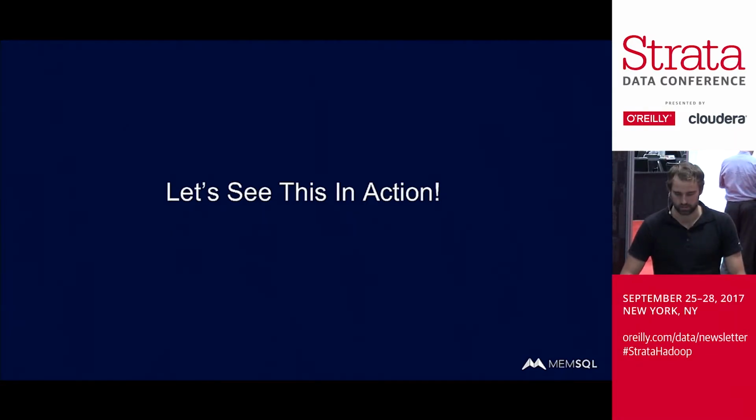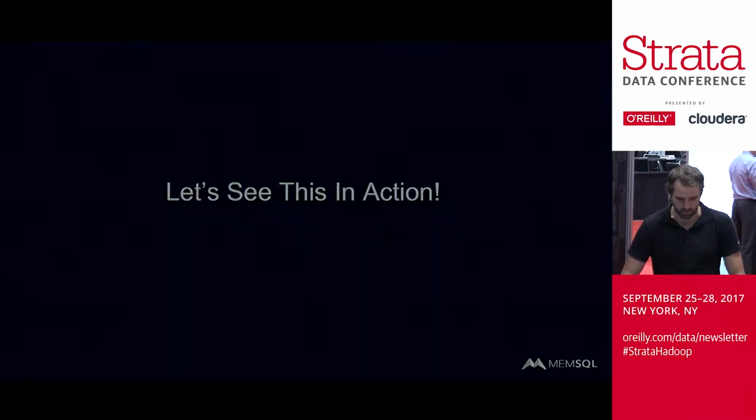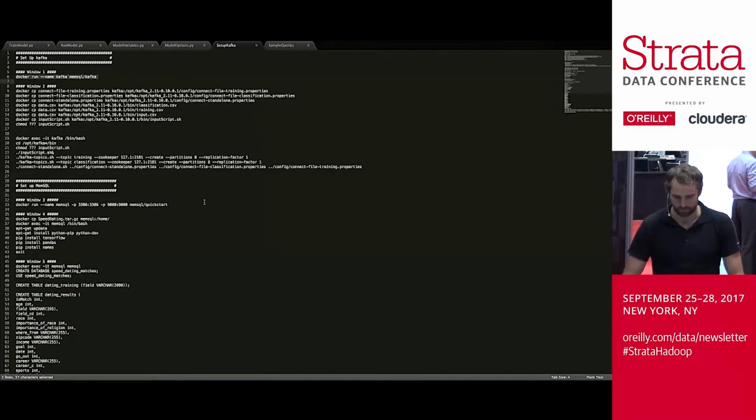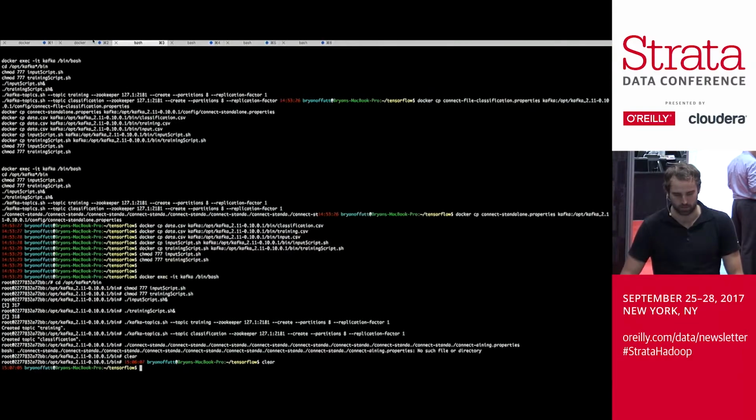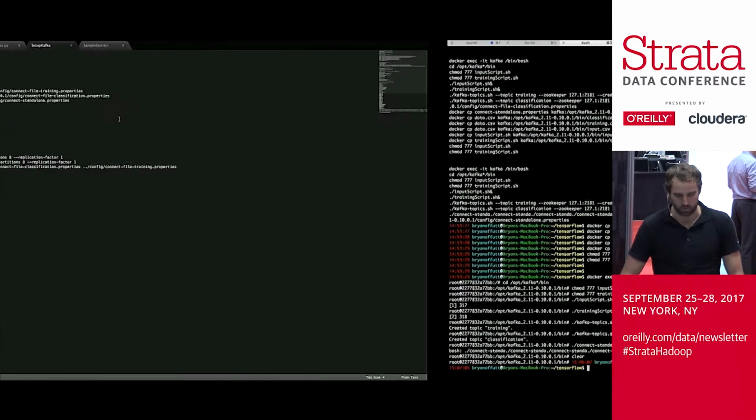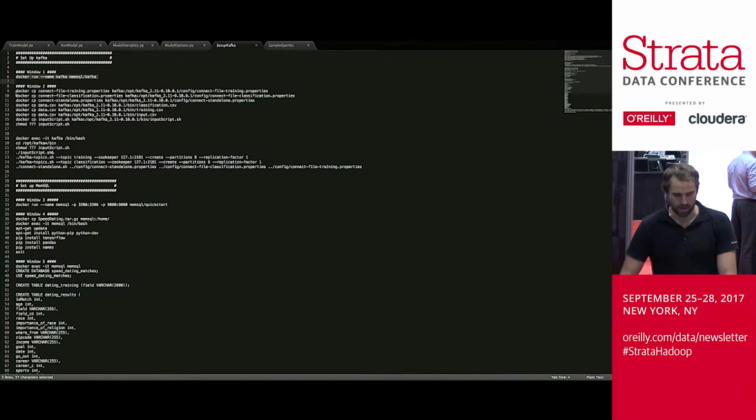Oh, interesting. Let's unfull screen this then. And go over here. Cool. Yeah, so I just did this line, and so over here in the terminal window, we have Docker and MemSQL running. Then we have to make our topics.